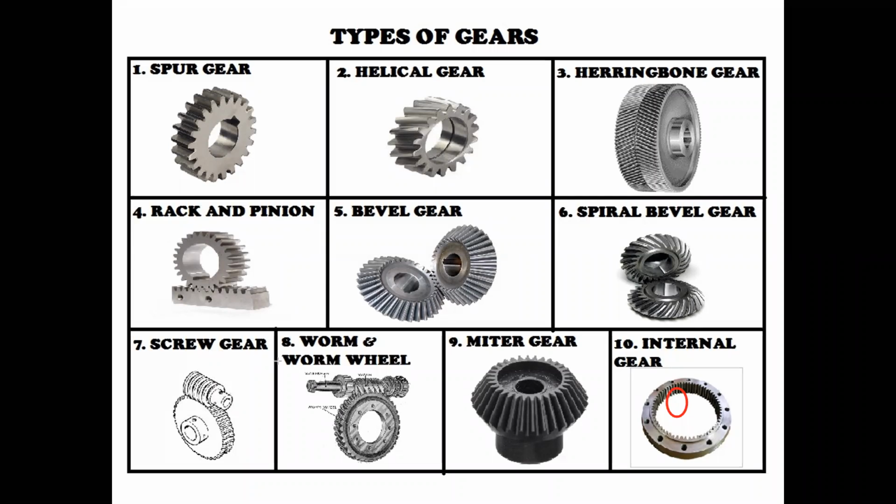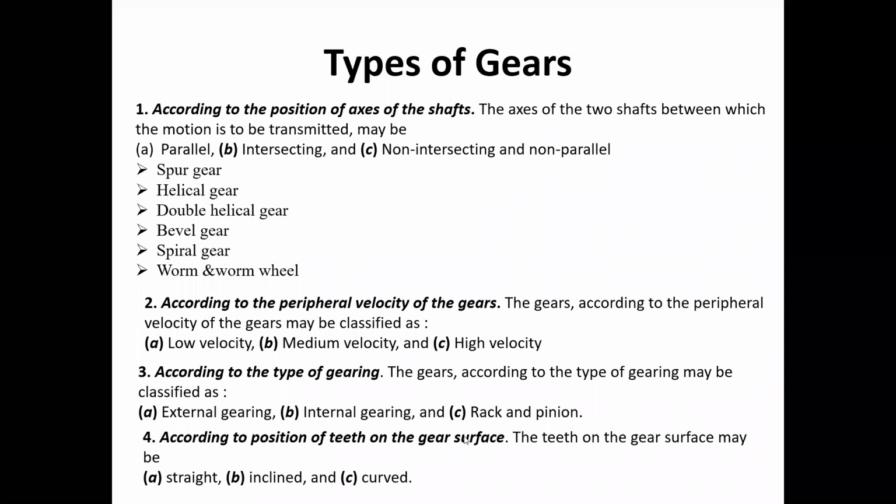So those are the types of gearings. Now we are going to see the position of teeth on the gear surface.